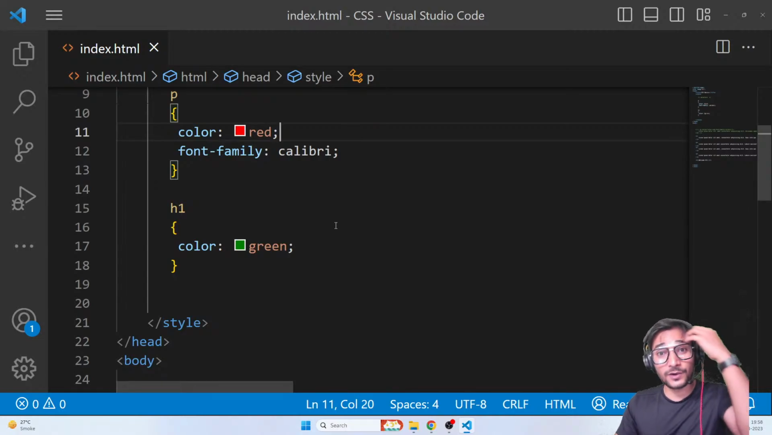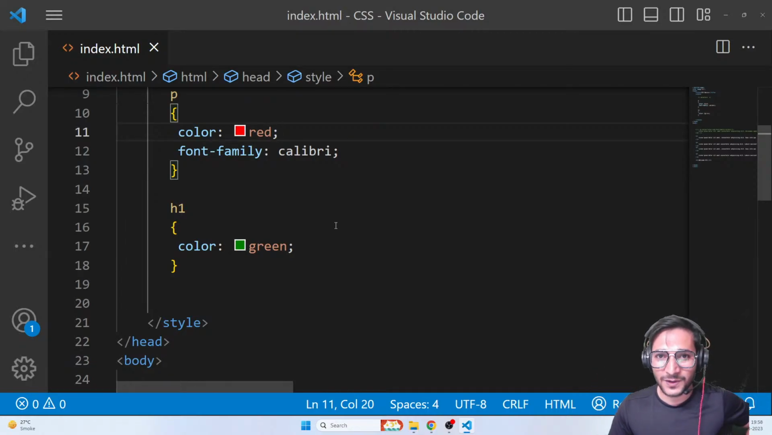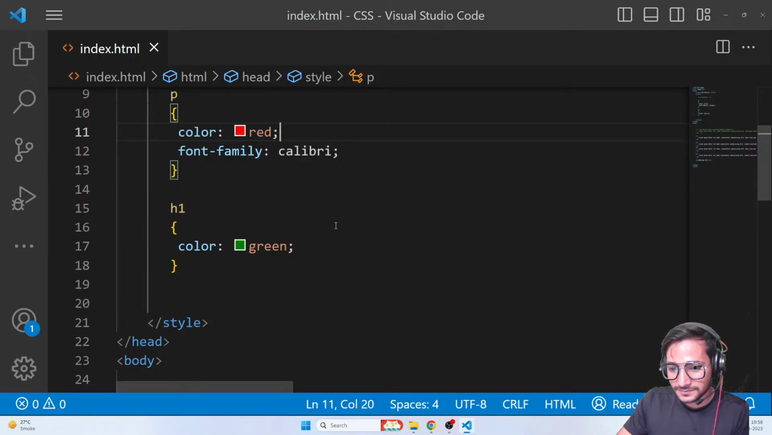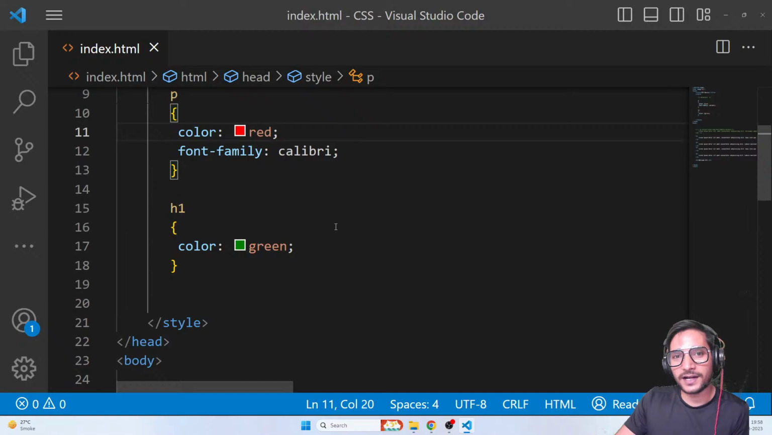So that we can move ahead to different selectors, because there are still some problems in the internal CSS way. So we have to understand that as well. And then finally we'll move ahead to the external CSS. Cleared? Okay, that is amazing, guys. Okay, let's move ahead now.